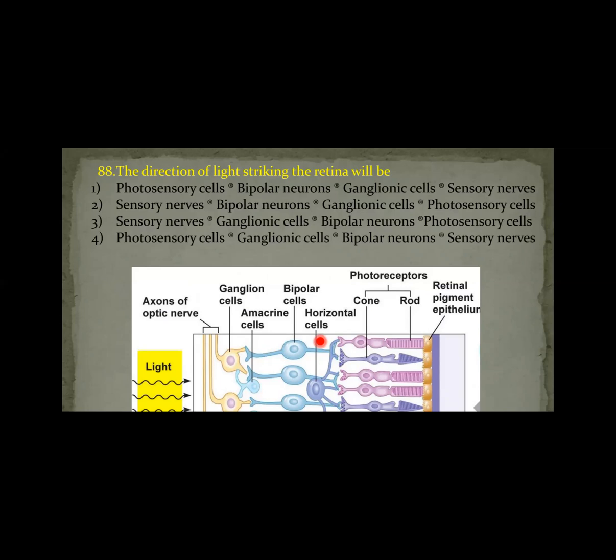Here you know that the optic nerve is formed by the axons of ganglionic cells. So first light falls on the sensory nerves. Which is the sensory nerve? Here the axons of the ganglionic cell we can call sensory nerve. Then to the ganglionic cells, then to the bipolar neurons, then the photoreceptor cell. Therefore, the answer is the third option.